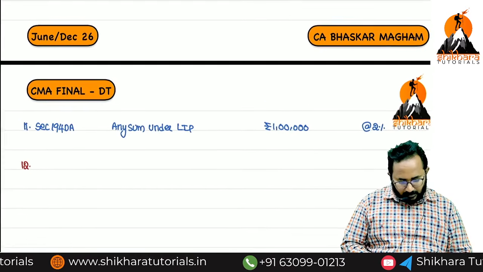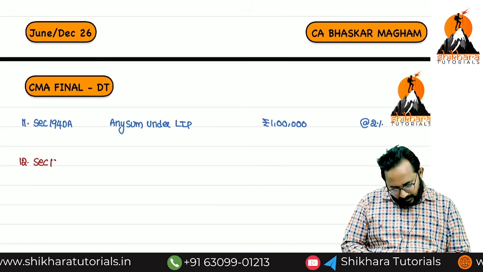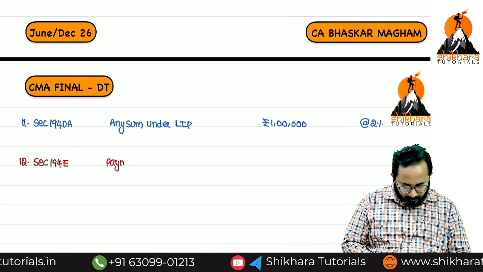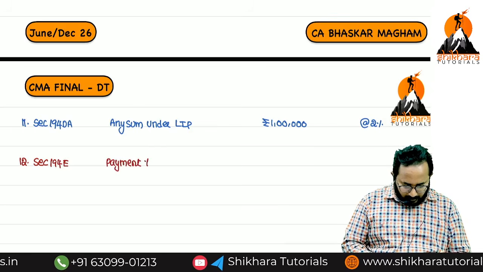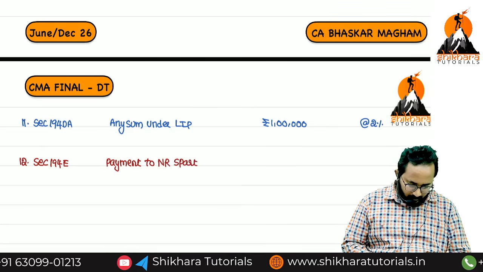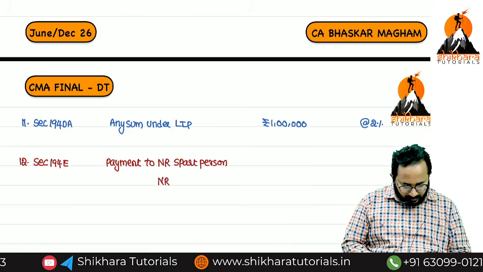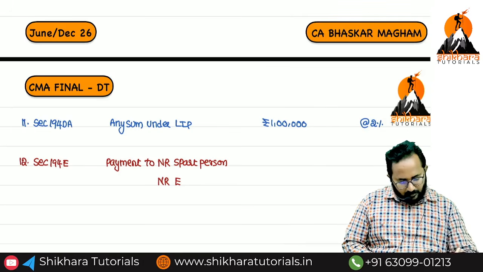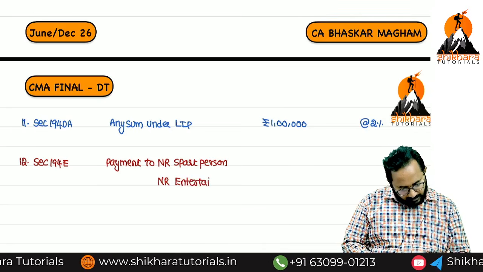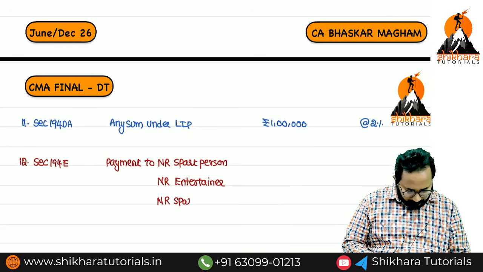194E is nothing but payment to a non-resident sportsperson, non-resident entertainer, or non-resident sports association.